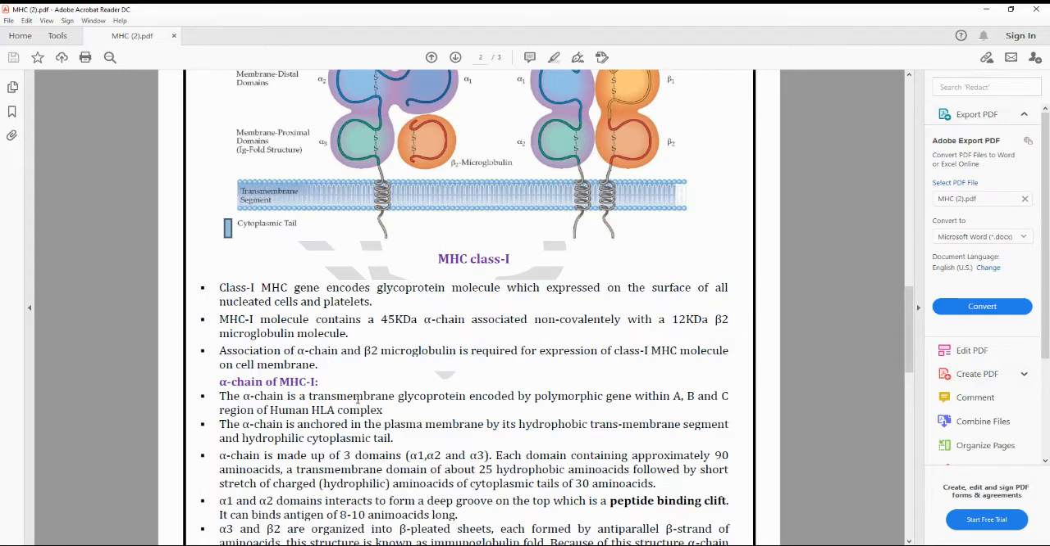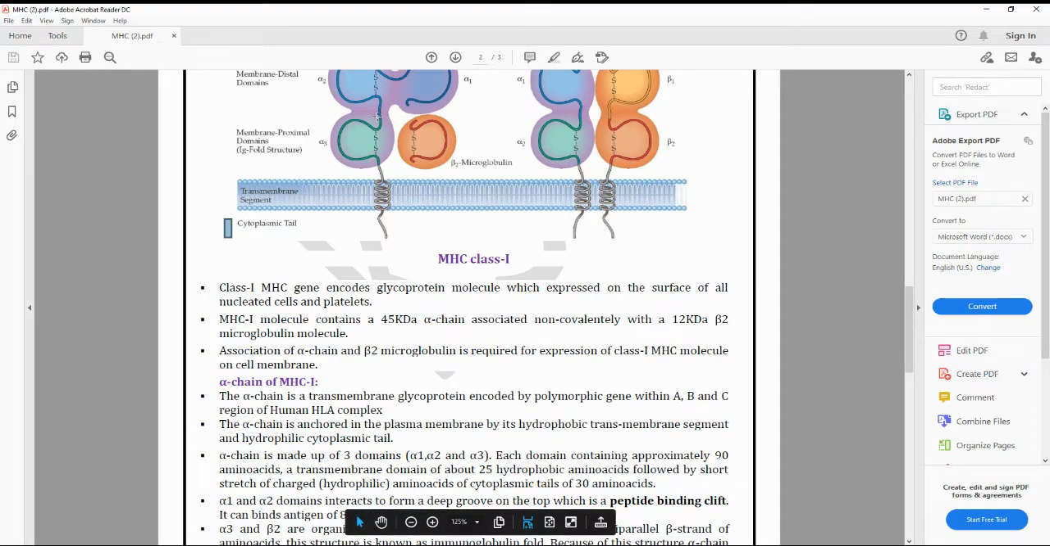The alpha chain is a transmembrane glycoprotein. All the MHC molecules are made up of glycoproteins. It is a transmembrane glycoprotein encoded by a polymorphic gene within the A, B and C regions of the human HLA complex. And the alpha chain is anchored in the plasma membrane by its hydrophobic transmembrane segment and hydrophilic cytoplasmic tail.